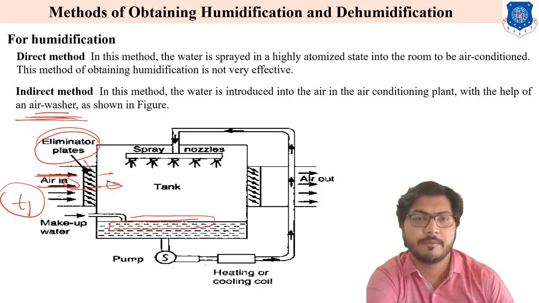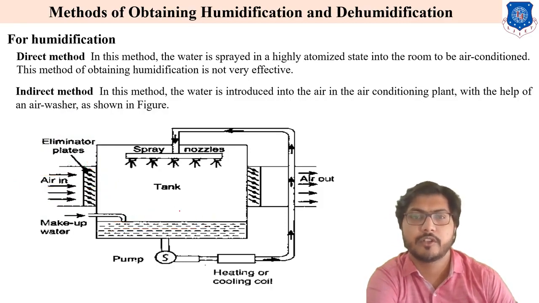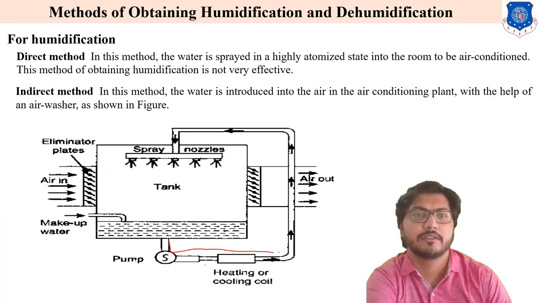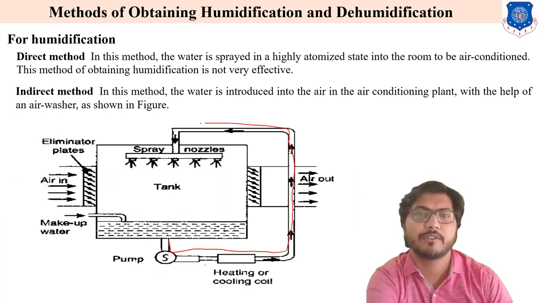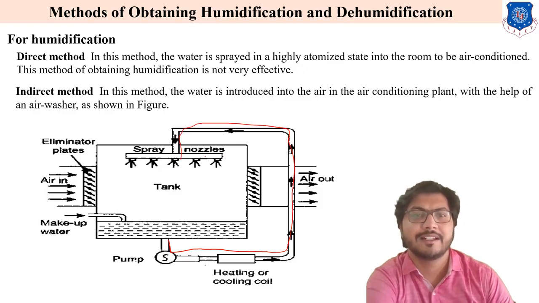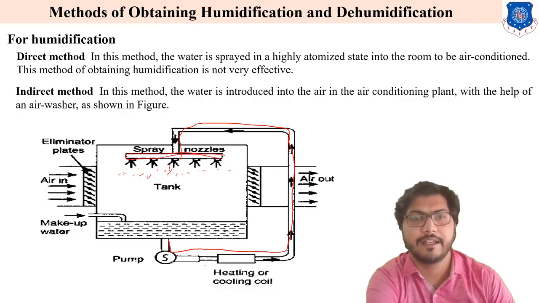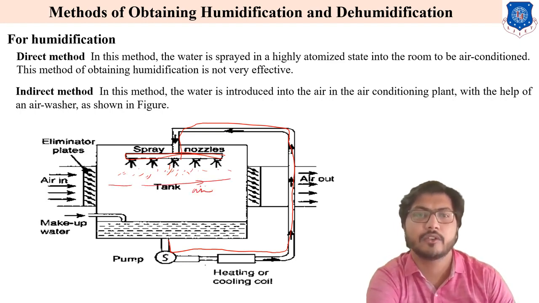From this pump, water is supplied from the top portion with the help of a nozzle. In the nozzle the water comes in spray form. This spray water is in contact with the air, so if this air is heated or cooled air, latent heat is transferred, heat is transferred to this water, and the water gets heat from this air.